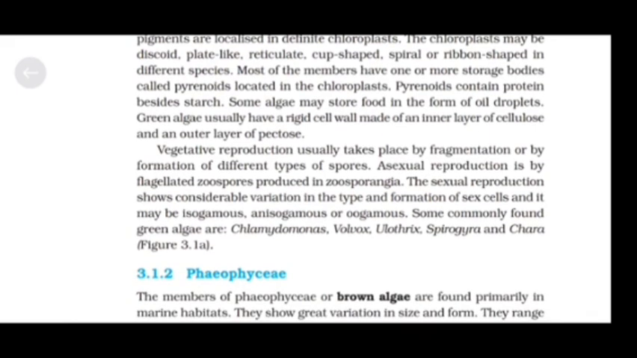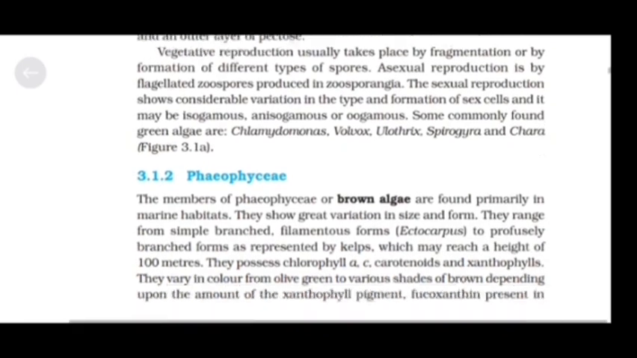Vegetative reproduction usually takes place by fragmentation or by formation of different types of spores. Asexual reproduction is by flagellated zoospores produced in zoosporangia. The sexual reproduction shows considerable variation in the type and formation of sex cells, and it may be isogamous, anisogamous, or oogamous. Some commonly found green algae are Chlamydomonas, Volvox, Ulothrix, Spirogyra, and Chara, as shown in figure 3.1a.